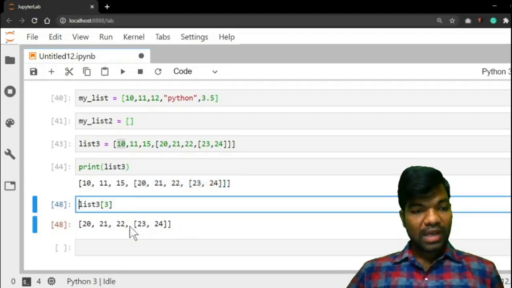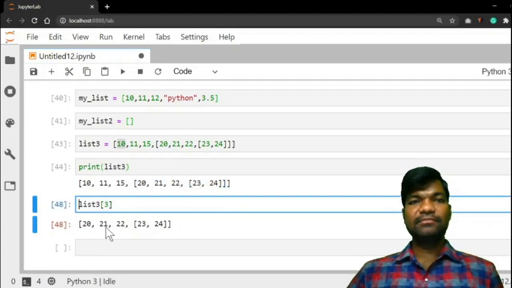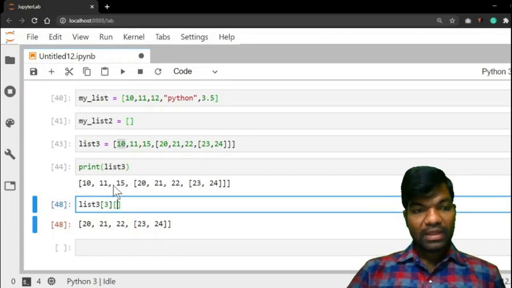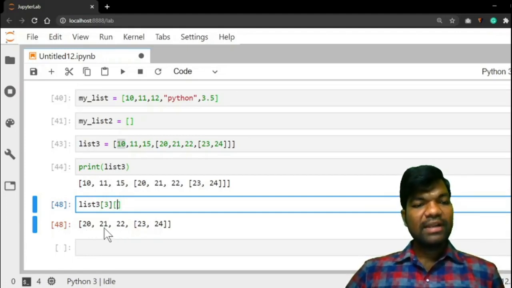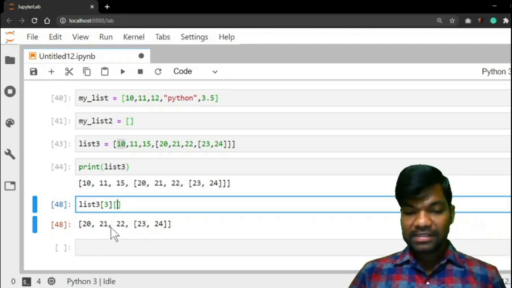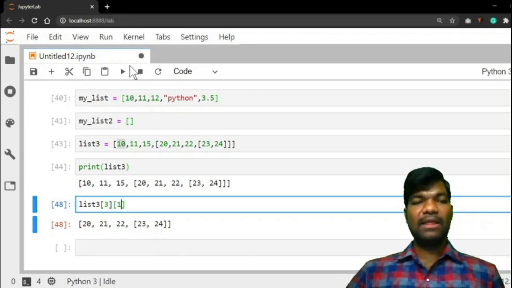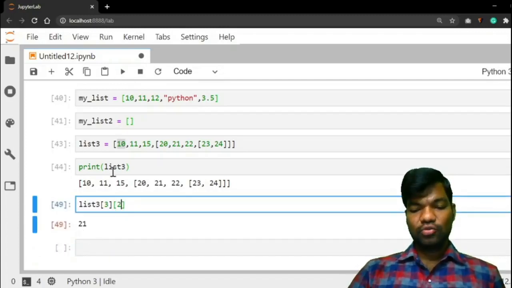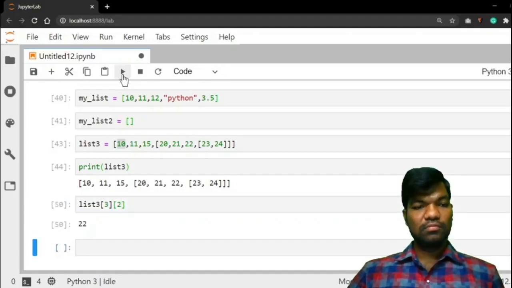Now I want to extract 21. So how to extract 21? In this list, 21 is in which position? First position. Give that 21. Give 3, then give 1.